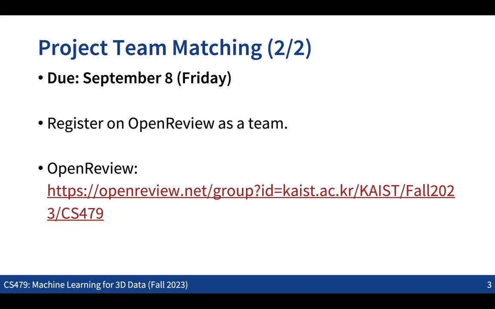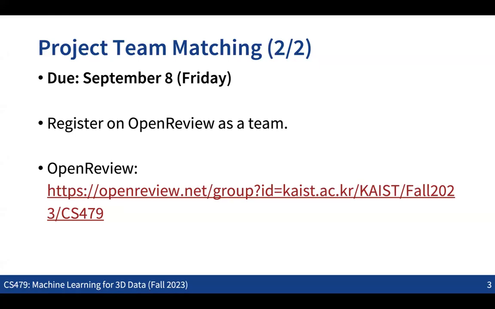One thing I strongly encourage is that if you do not have an account in OpenReview, make your own account first. Please use your KAIST email address to make the account. Even before you form a team, just make an account today so that other people can add your name when they form the team.